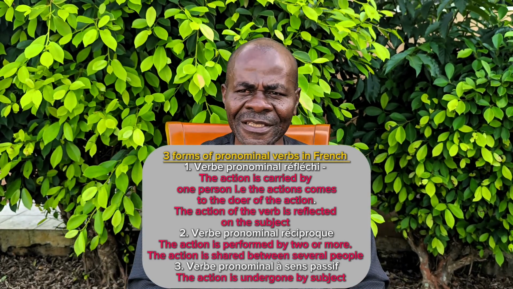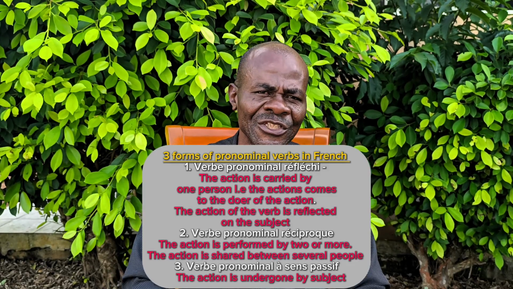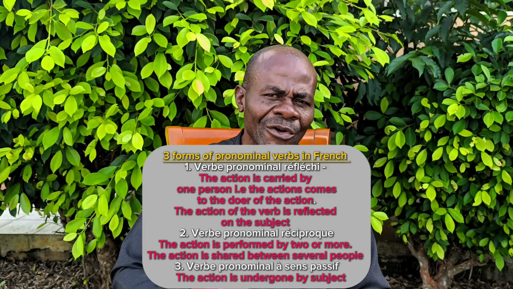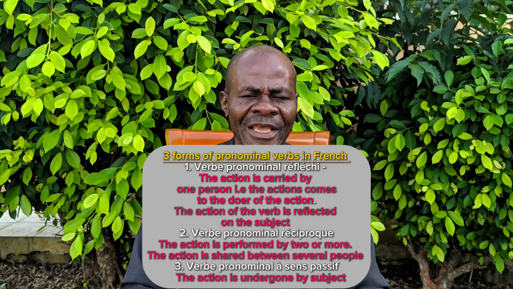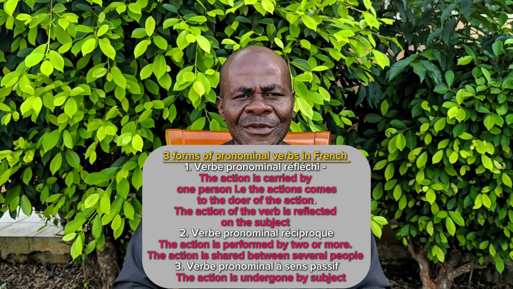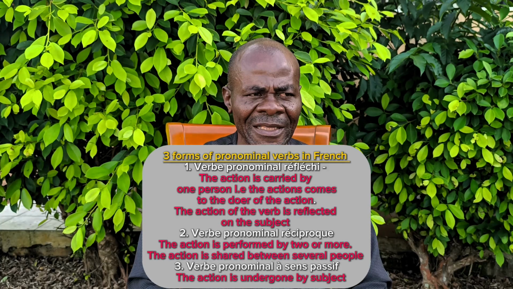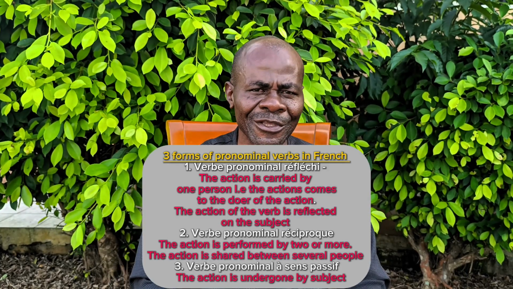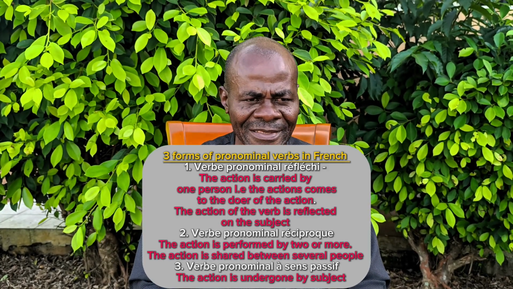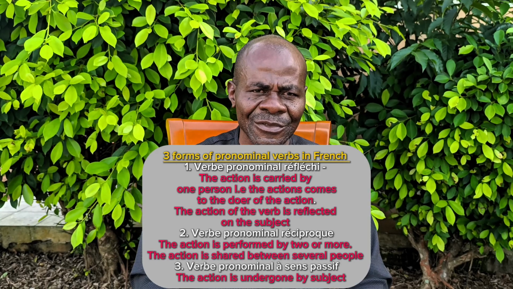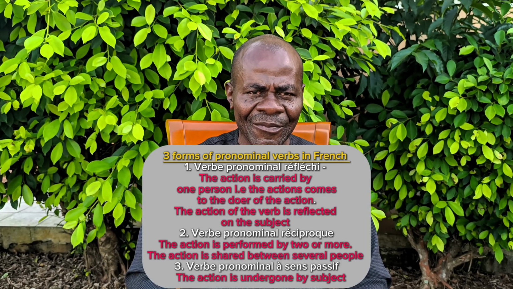The first form is la forme réfléchie. Here, the action is being carried by an individual, one person, and the same action is coming back on him. Example, to talk, parler.